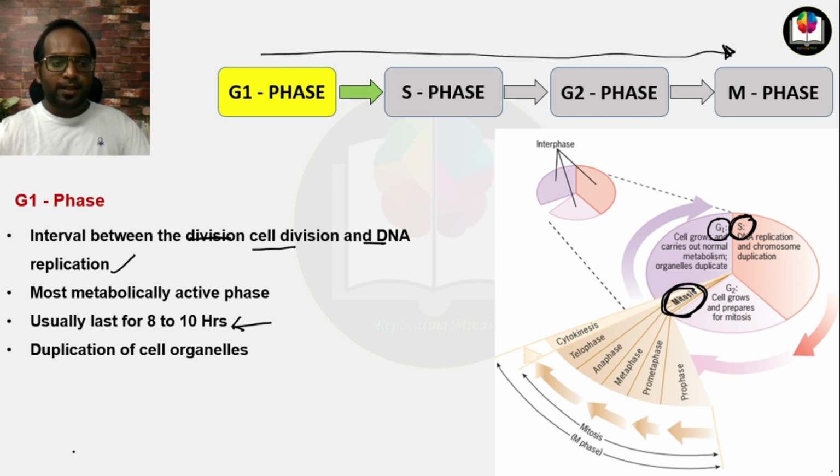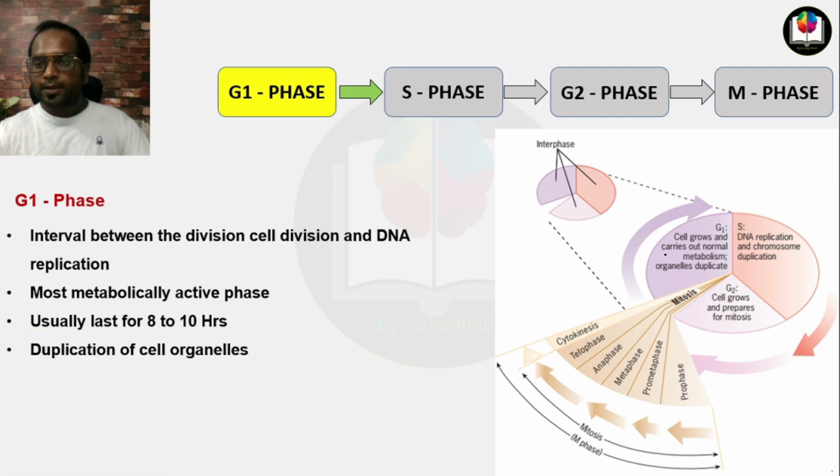Like you can see here, the cell grows in size, it carries out normal metabolism, and cell organelles like Golgi body and mitochondria replicate, duplicate. That's why G1 phase takes longer as compared to S phase and G2 phase, and that's why we say it is the most metabolically active phase.